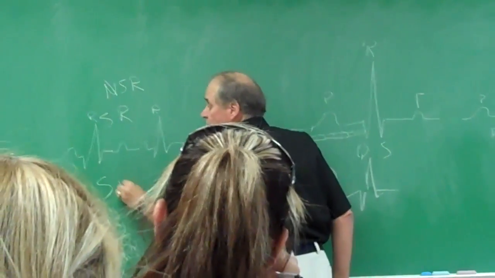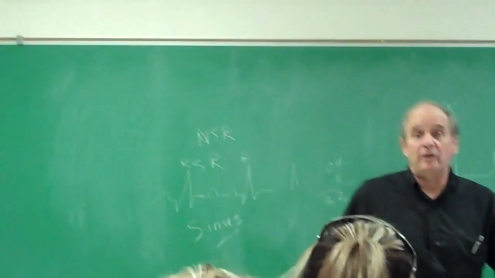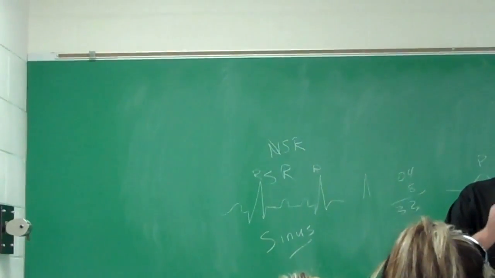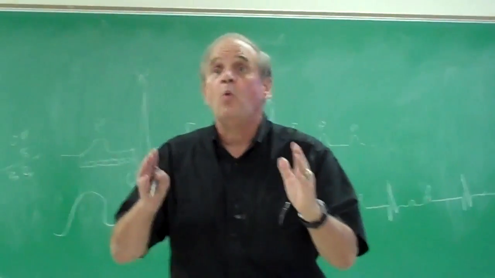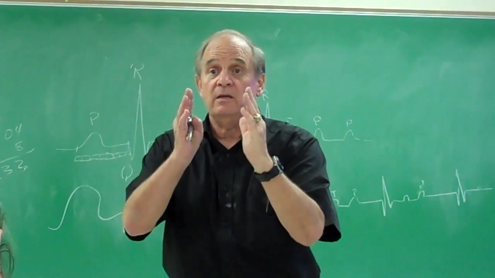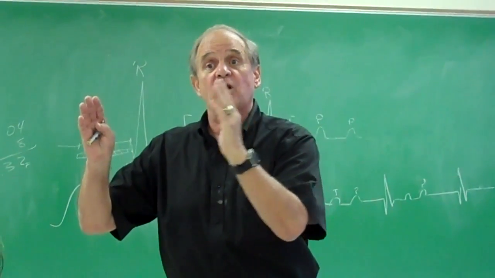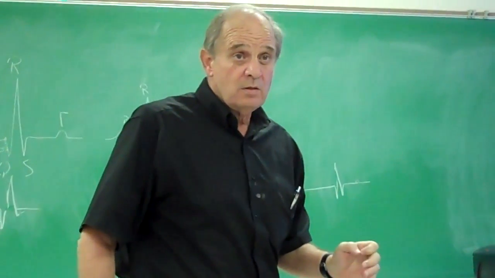That's what you want your heart to be in, S-I-N-U-S. You want your heart to be in sinus rhythm, and the R to R is regular. Now, in the Wenckebach, Mobitz 1, the R to R will be irregular. Why? Because it's dropping QRSs. So the R to R is going to be irregular. You kind of follow me? R to R irregular. All right.